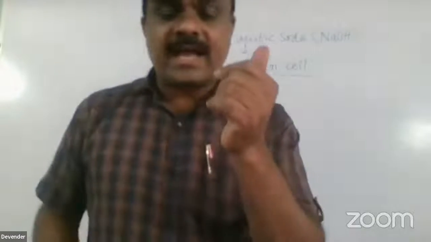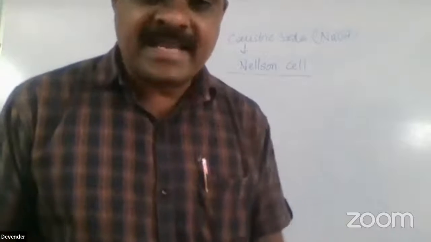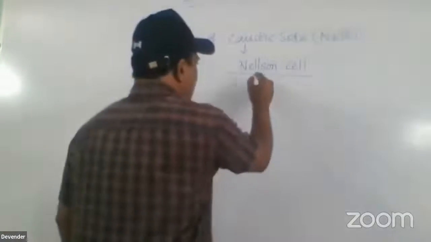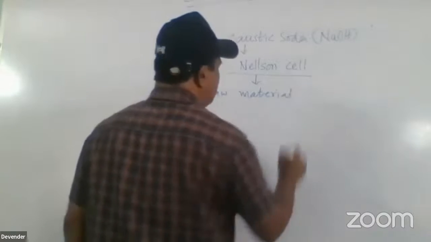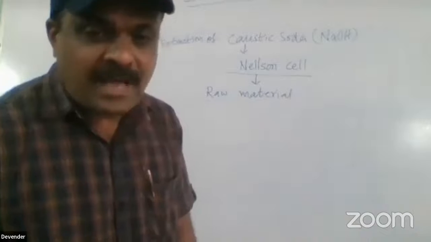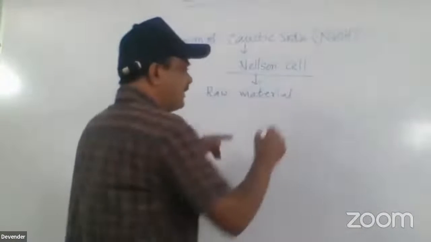Here, what is the raw material used in the Nelson cell? The raw material is brine solution. What is the formula of brine solution? NaCl. Sodium chloride solution only, salt solution. Common salt solution is called a brine solution.